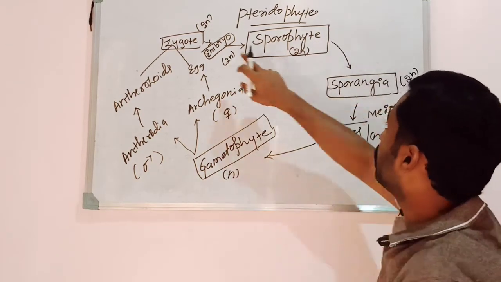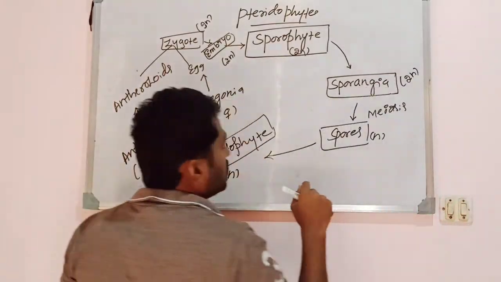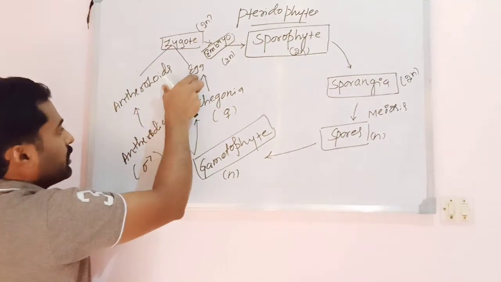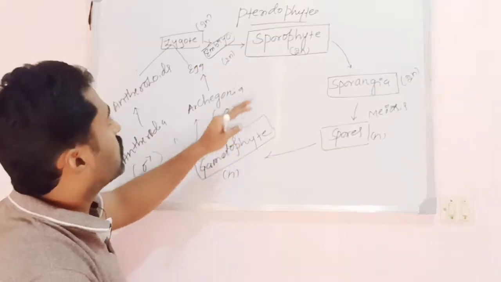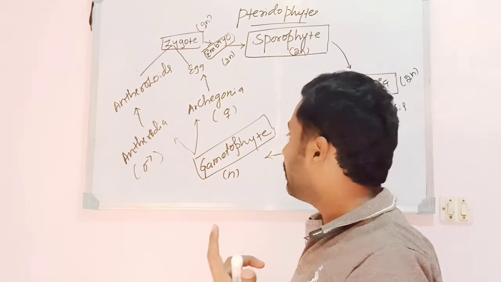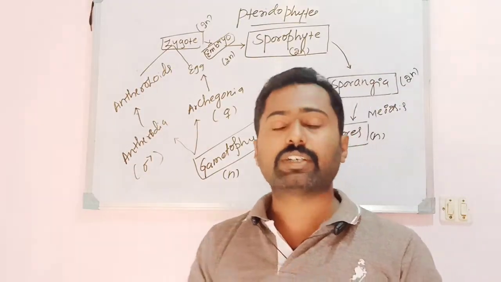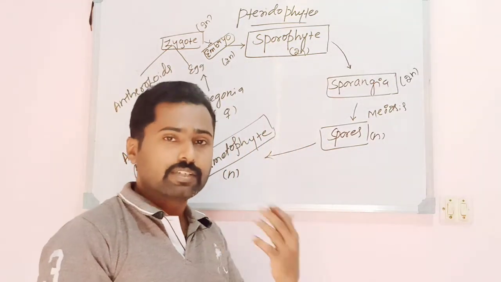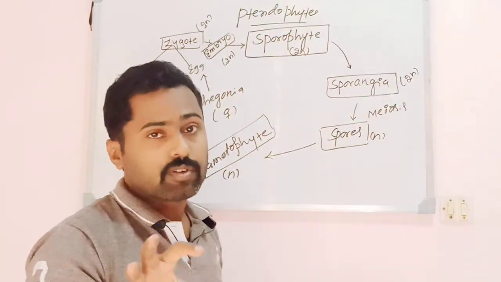So the four diploid phases can be seen here. Then the haploid phases: spores, gametophytes, sex organs and gametes are haploid. Again four haploid phases can be seen. Here also the diploid and the haploid phases are alternating with each other. Remember, the gametophyte in the pteridophytes may be saprophytic in nature, or sometimes it may be photosynthetic, which means autotrophic in nature, or it may depend on the sporophyte in the case of heterosporous pteridophytes.